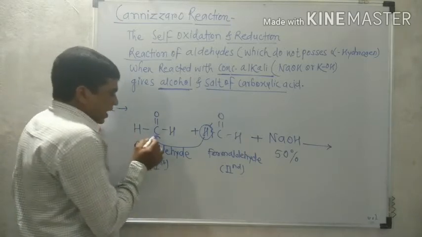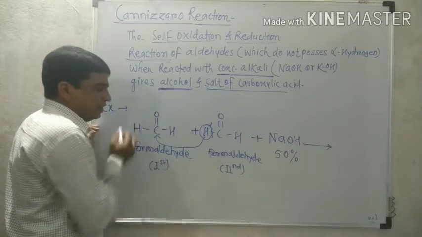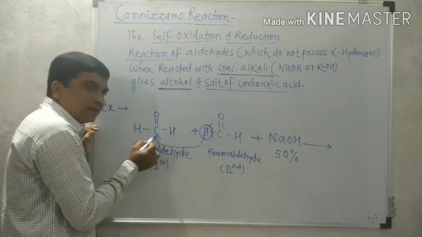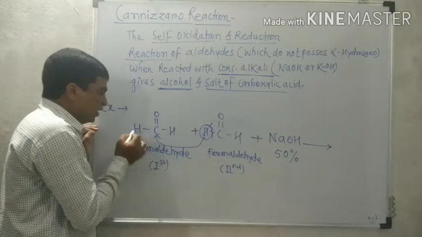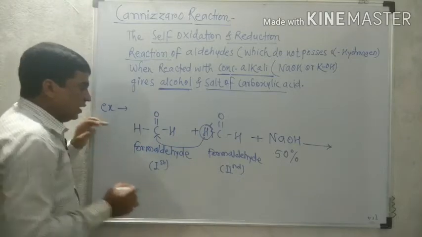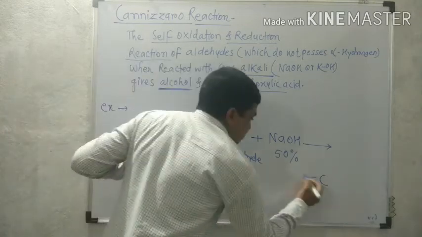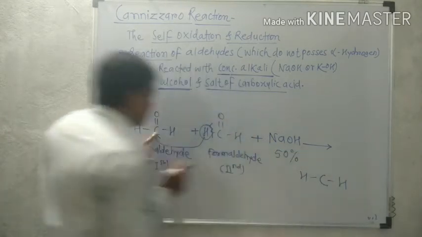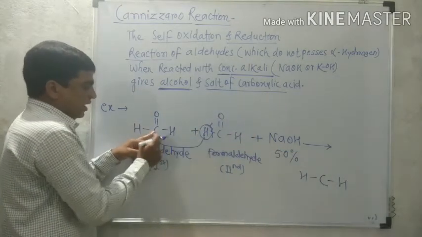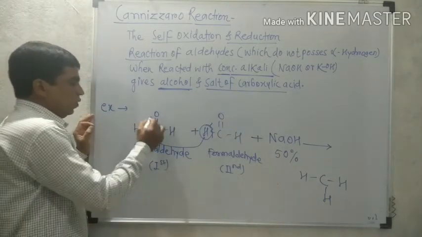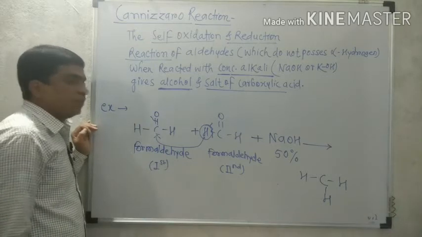So here addition of hydrogen takes place in this structure. That carbon already has two hydrogens, CH2, and by adding this another hydrogen to this carbon, this is CH3. Now the breaking of this single bond.